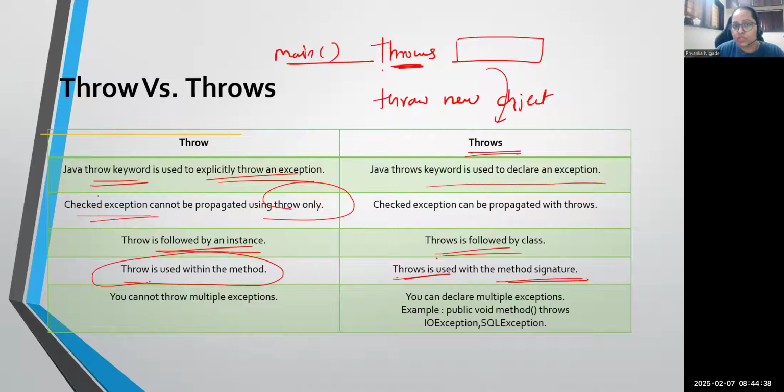And again, throws keyword can handle multiple exceptions. We can declare multiple exceptions, right? But throw cannot do the same. Throw can at a time only hold one exception. So guys, let me show you this part.